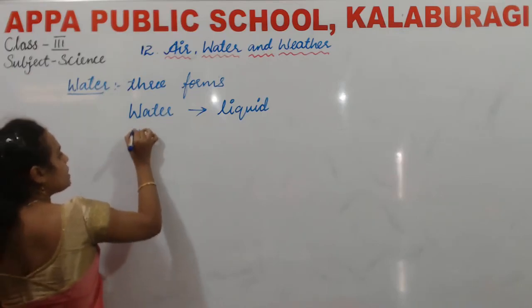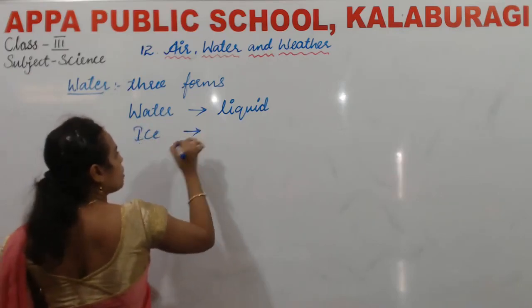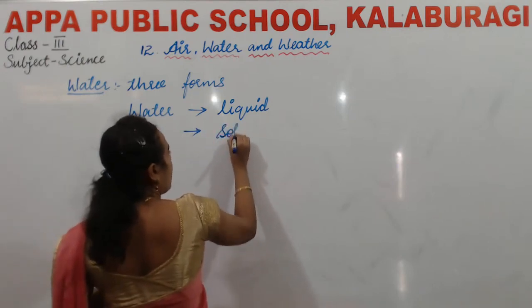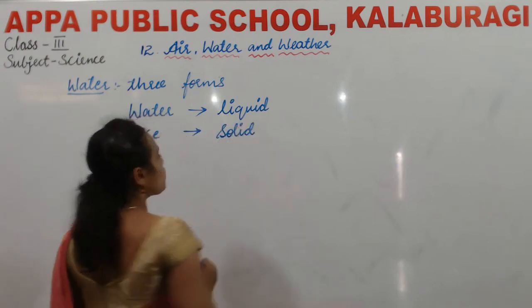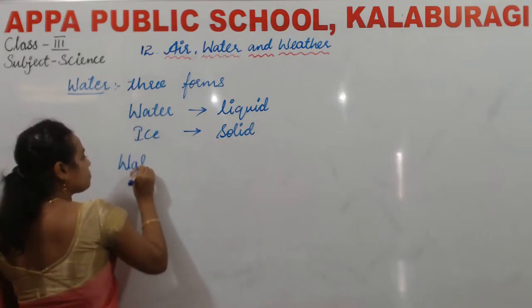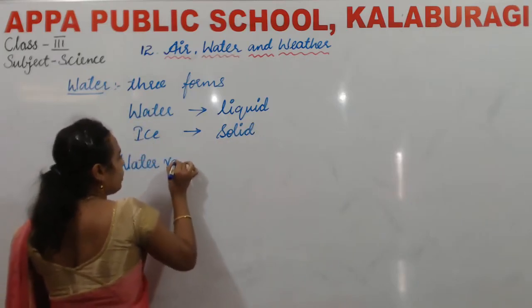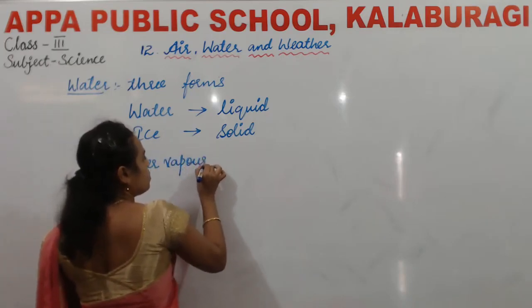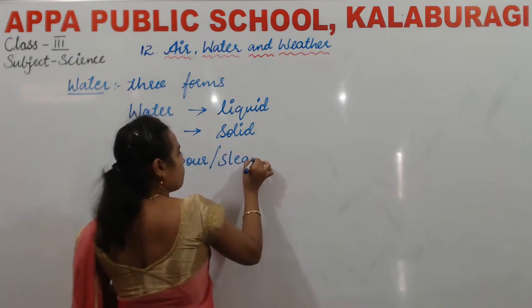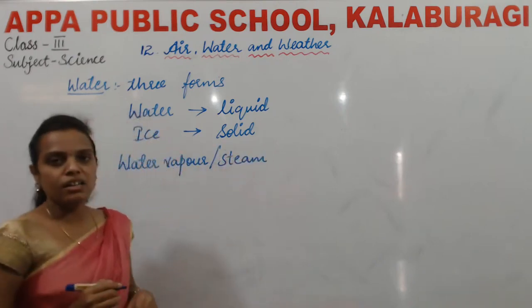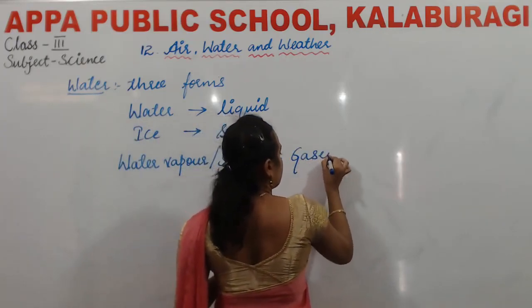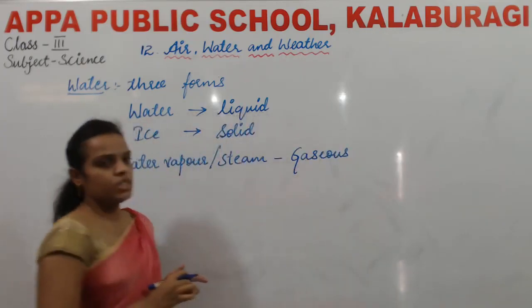Then ice is in solid form, while water vapor, or we can call it steam, is in gaseous form.